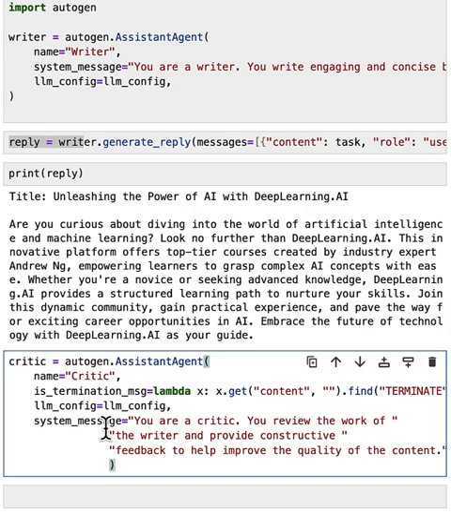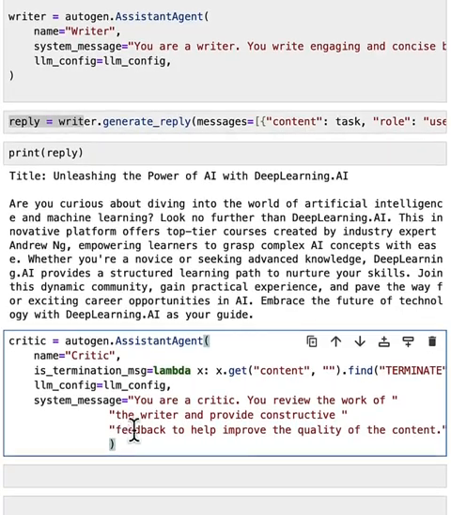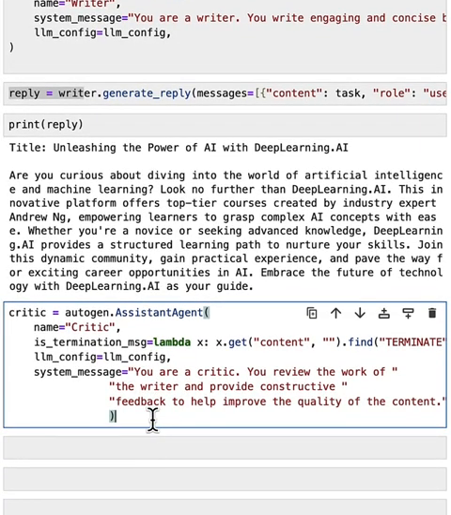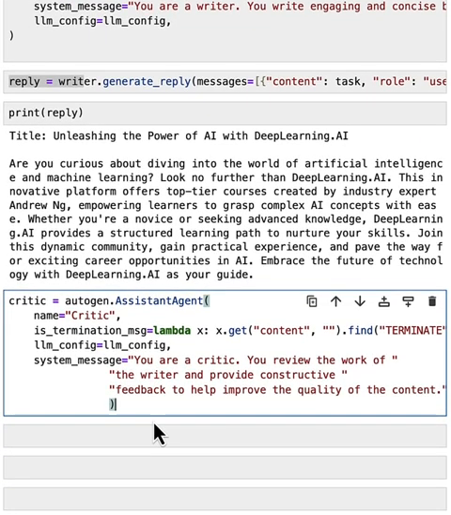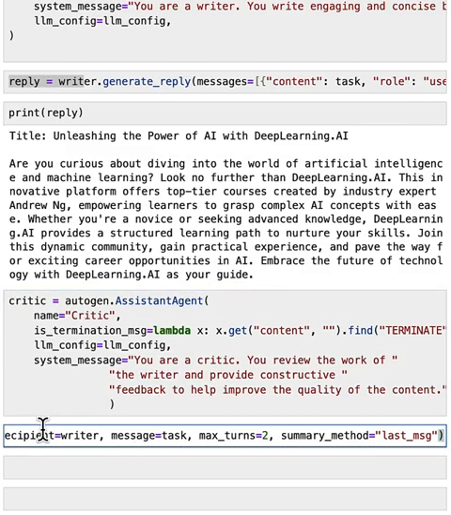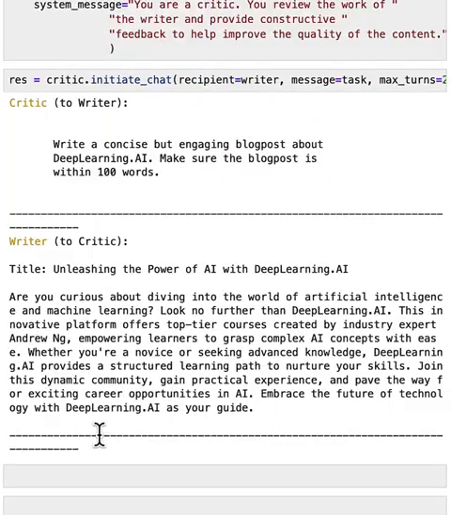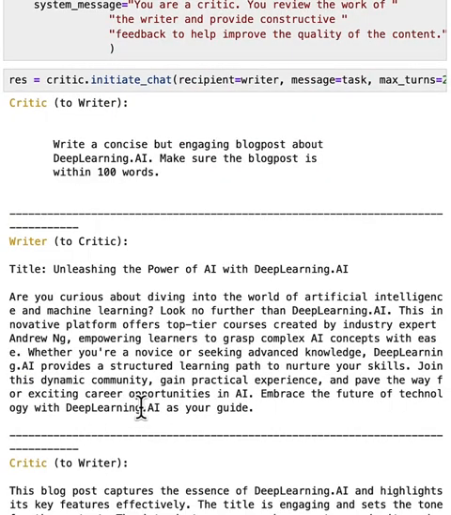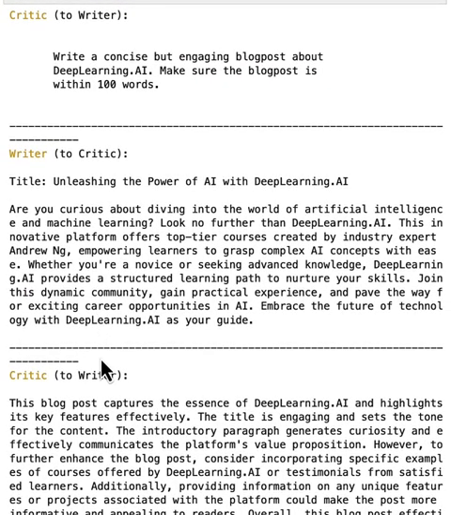So similarly, let's use the assistant agent class from AutoGen and create this large language model-based agent. And here we can prompt this critic to investigate the writing of the writer and provide feedback. And with these two agents, we will be able to initiate a chat between these two agents to have a back and forth conversation between the critic and the writer.